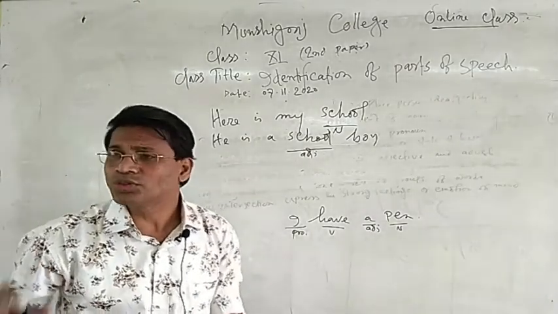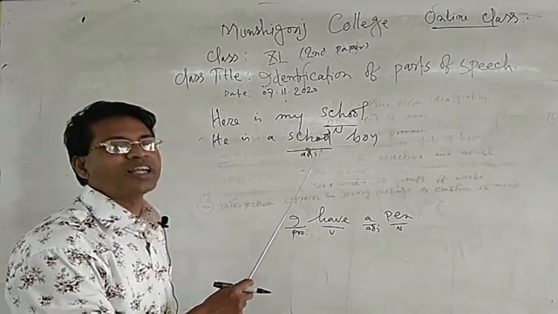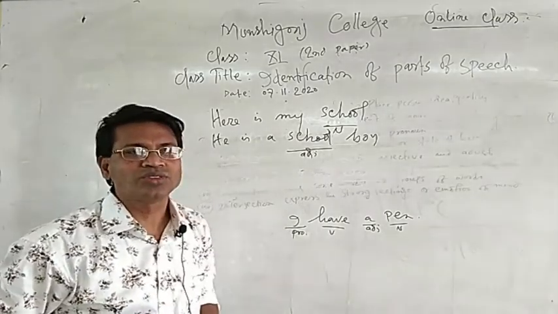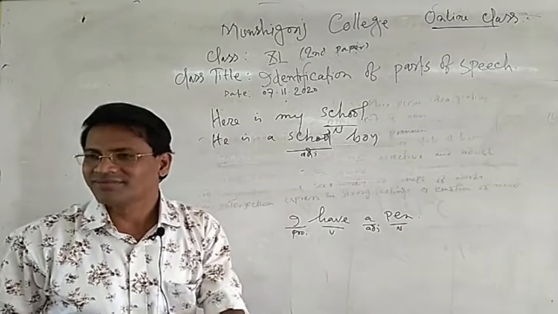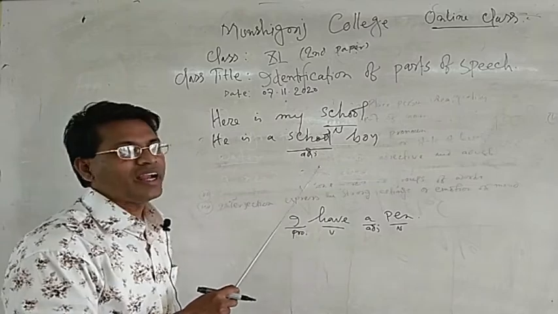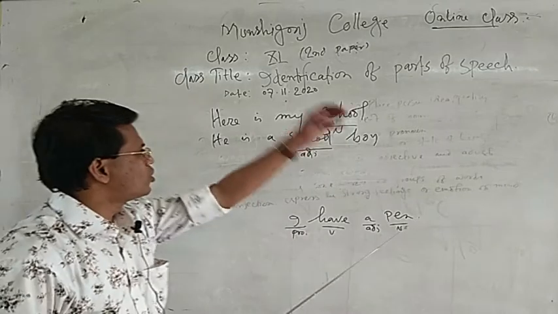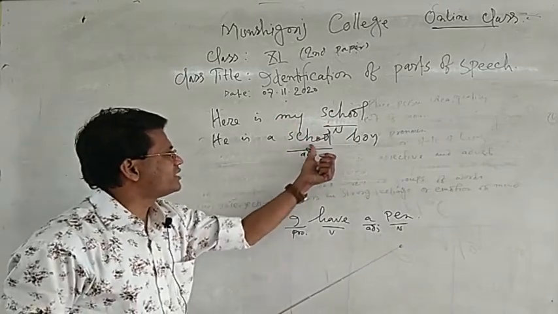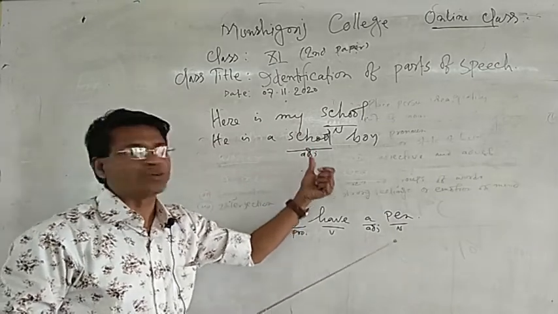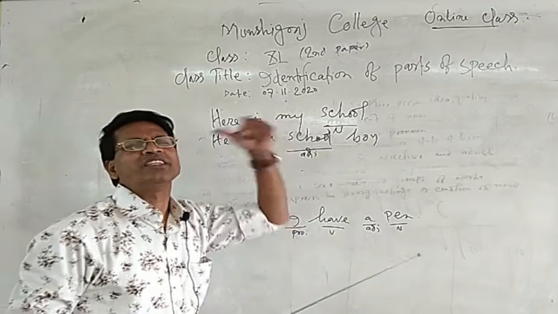When we use two nouns side by side, the first noun is called a noun adjective and the second noun is called the noun. So school is a word which has been used as a noun adjective.